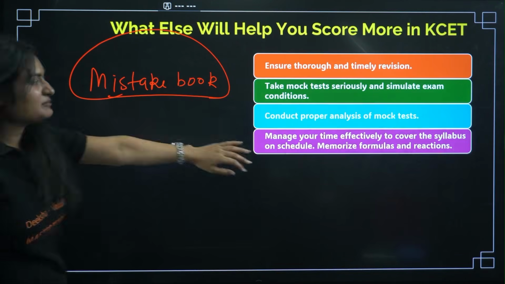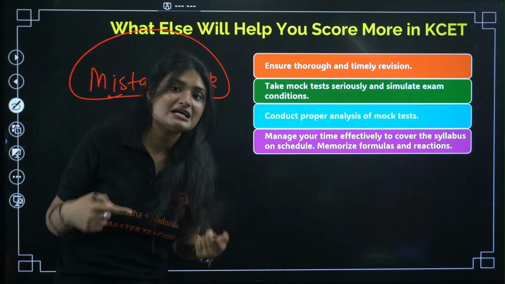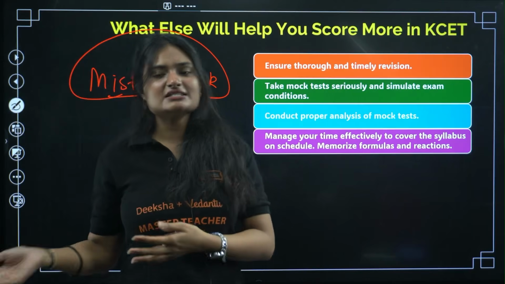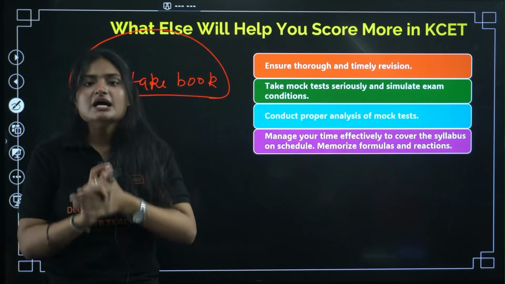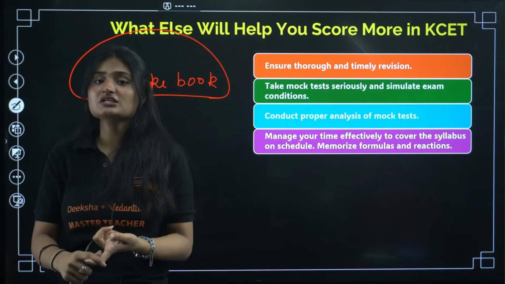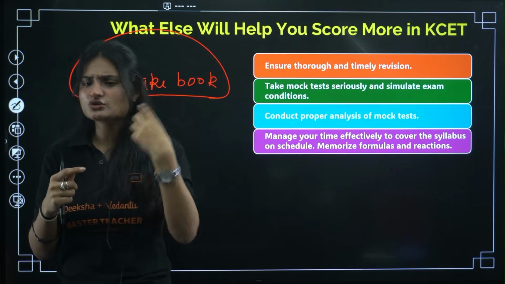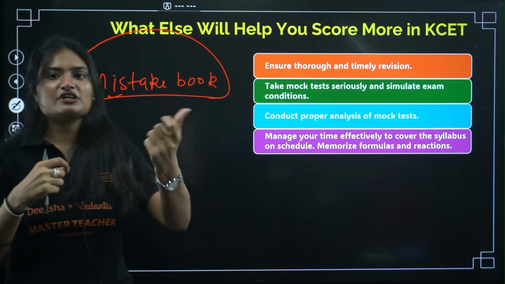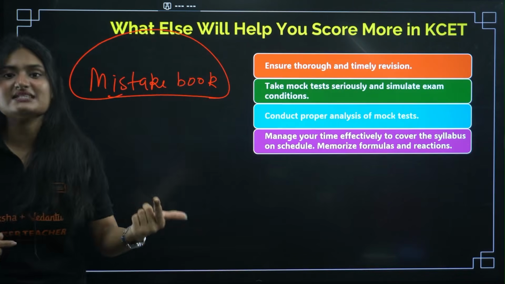Then managing your time effectively to cover the syllabus on schedule, memorizing the formulas and reactions, making short notes of it, right? You need to cover everything. You can't start the syllabus now. You have already learned it, right? You just need proper revision, and you need to revise it effectively. Make short notes of formulas, of reactions, right? In chemistry, you have formulas, you have reactions, right? Any other important thing that you think, any definitions, any name reactions, you need to make notes of them, and then you need to revise them.